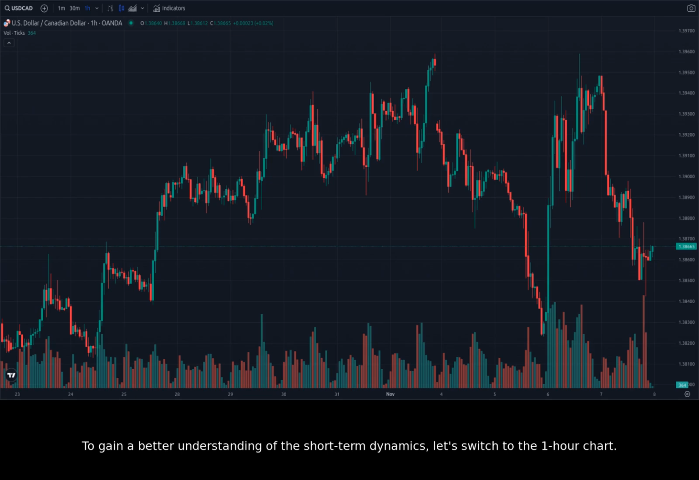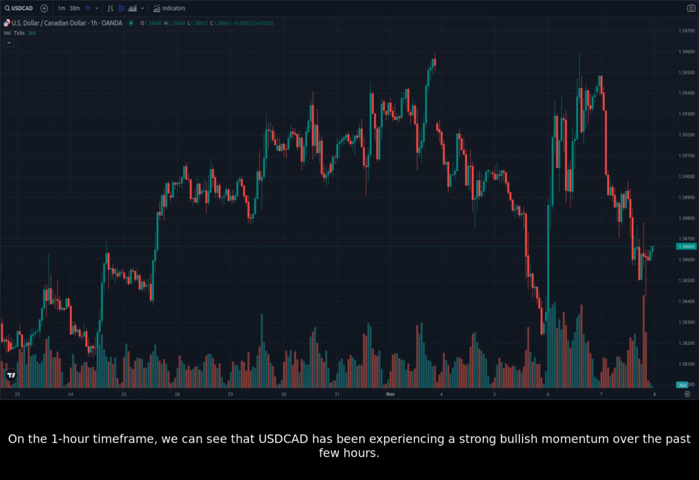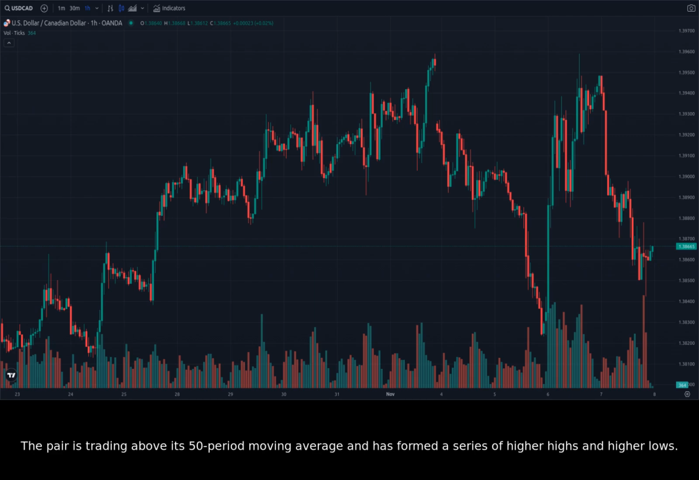To gain a better understanding of the short-term dynamics, let's switch to the 1-hour chart. On the 1-hour time frame, we can see that USDCAD has been experiencing a strong bullish momentum over the past few hours. The pair is trading above its 50-period moving average and has formed a series of higher highs and higher lows. This suggests that the bulls are in control and the upward trend could continue in the short term.